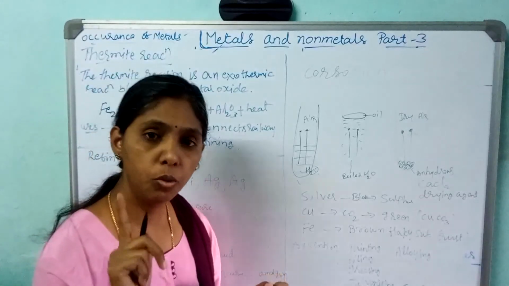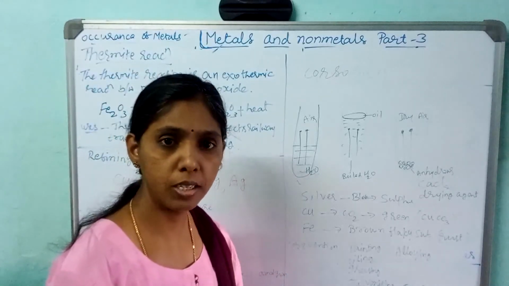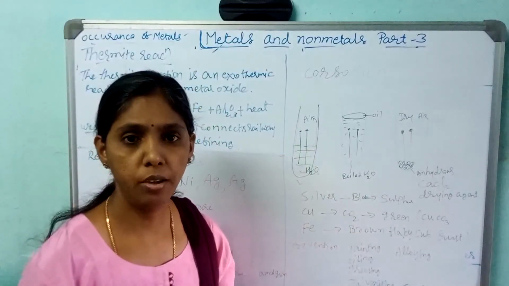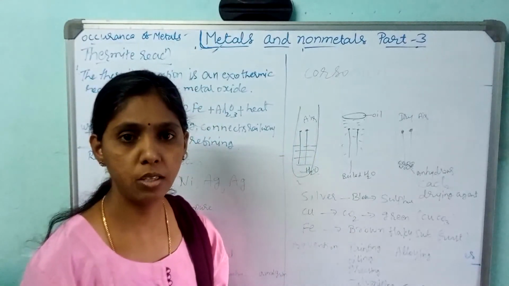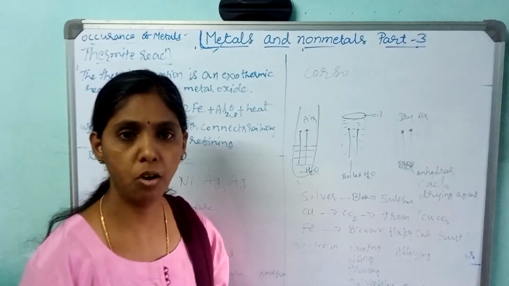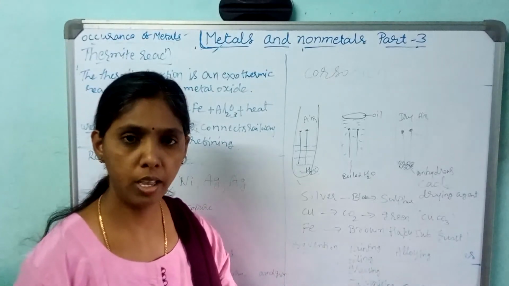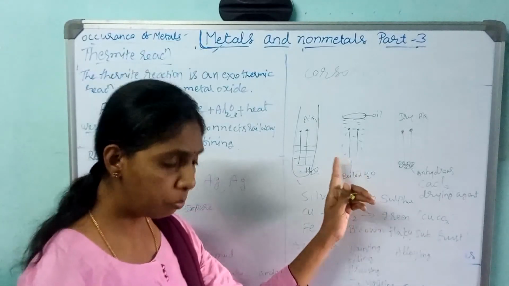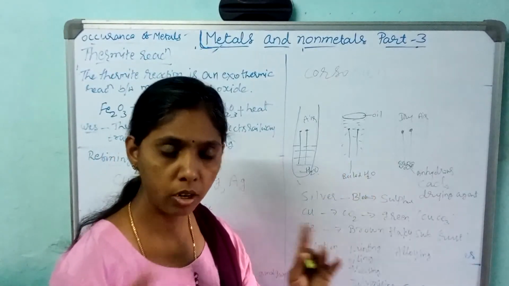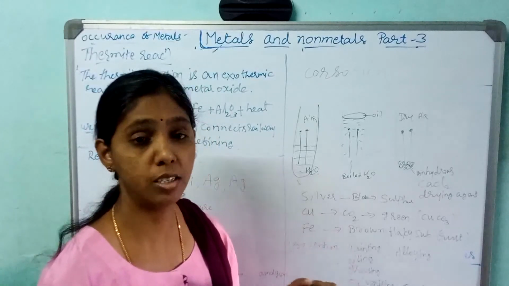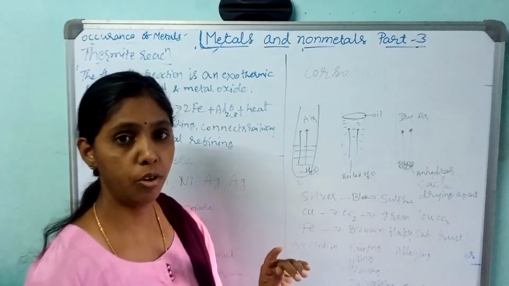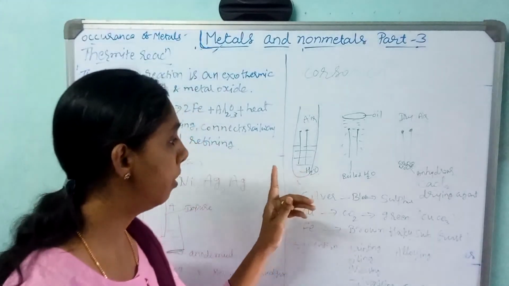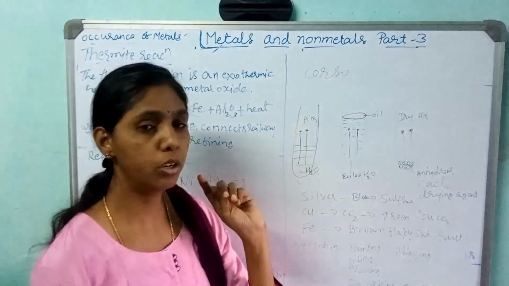For iron to become rust, it requires both water and air. Iron will get rust only in the presence of both air and moisture. If it gets air and there is no moisture, it will not get rust. And if it gets moisture and there is no air, it will not rust. This is rusting of iron. So to get rusting of the iron, it requires both water and air.